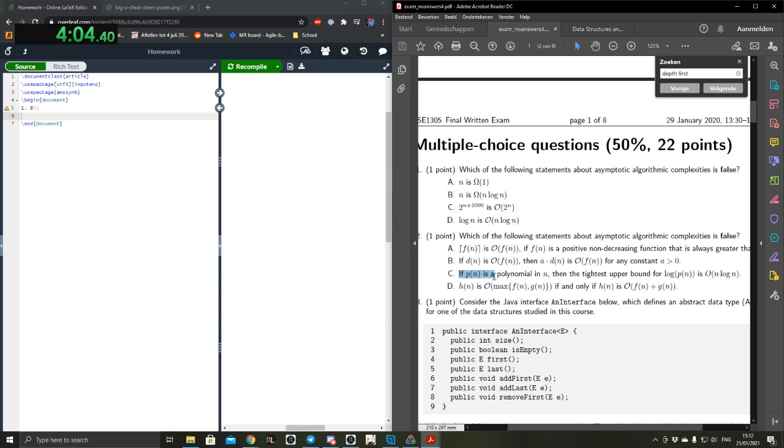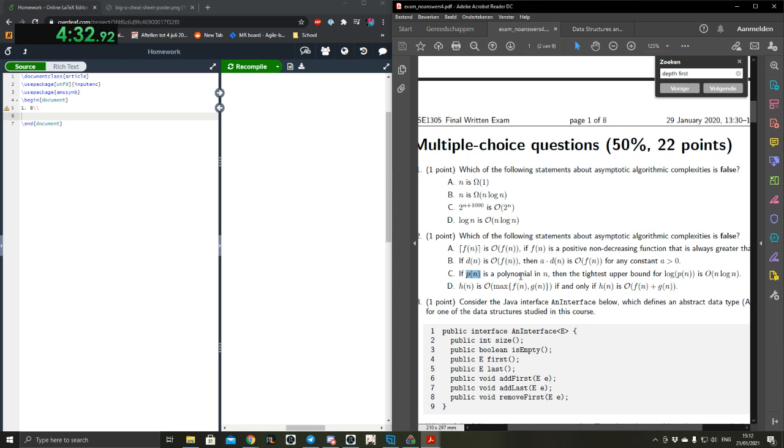Okay. If p of n is a polynomial in n, that's a polynomial with degree n, right? Or just a polynomial with the function being n? Not in degree. Then the tightest upper bound for log of p of n is O of n log n. So we have a logarithmic function of a polynomial of degree n.